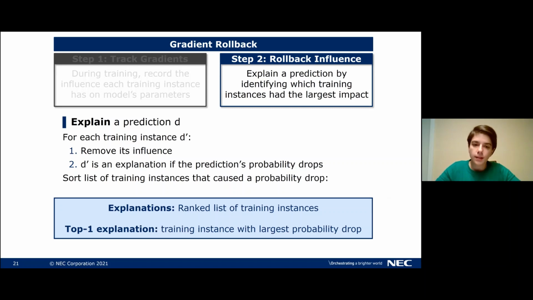So once we've done this for every training instance in our training set, we can split the training set into two parts. Either a training instance caused the probability to drop or it did not. And all training instances that caused the probability drop will be in our list of explanations. In a further step, we will then rank this list so that the top one explanation will be the training instance with the largest probability drop if it were removed from the training set.